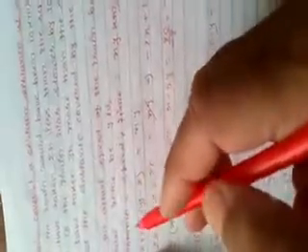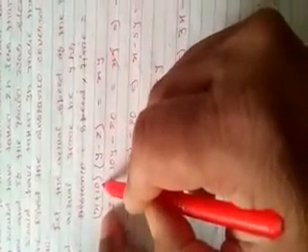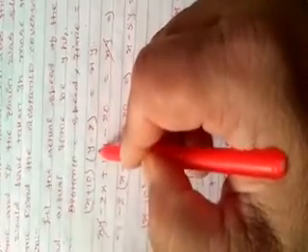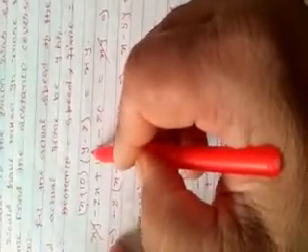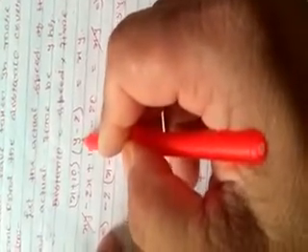Now according to the condition given in the question, if the speed of the train increases by 10 km per hour, it means the actual speed of the train was x, and it is being increased by 10 kilometers per hour. So now its speed will become x plus 10 kilometers per hour. So it will take 2 hours less than the scheduled time, and the scheduled time was y hours. So it will reach the destination in y minus 2 hours.